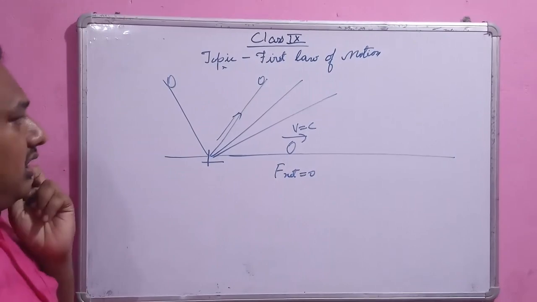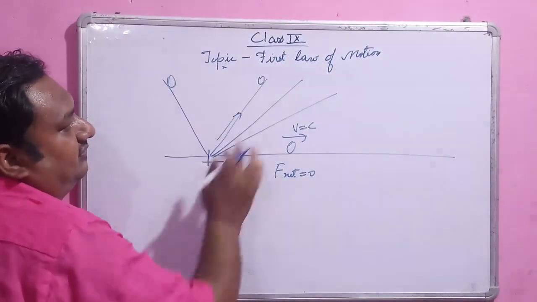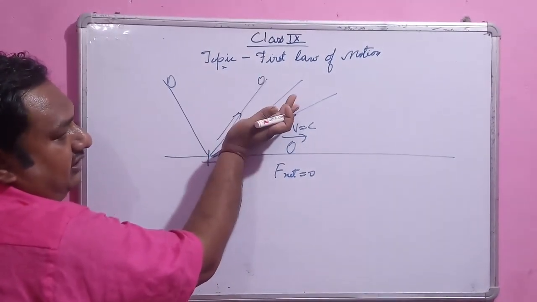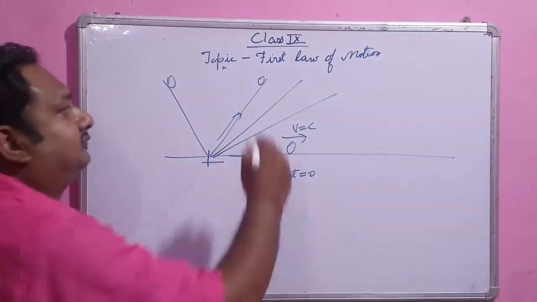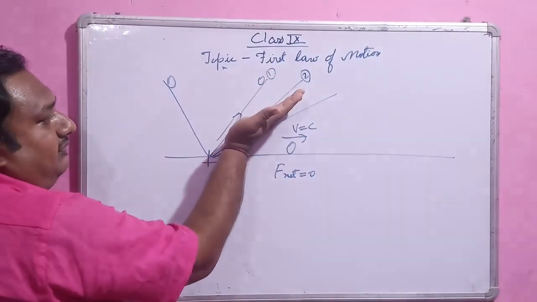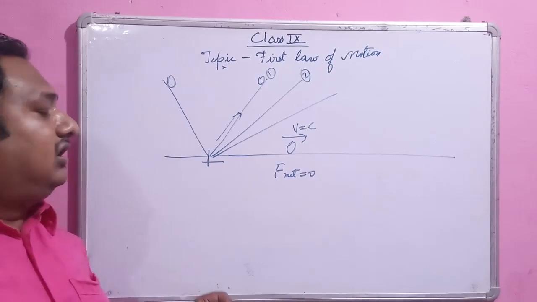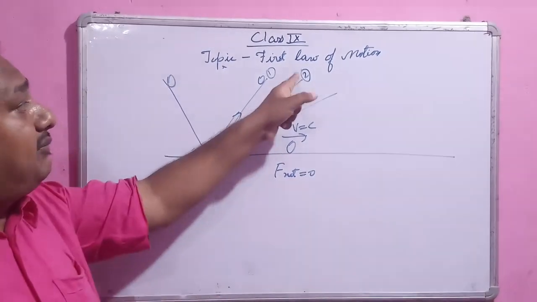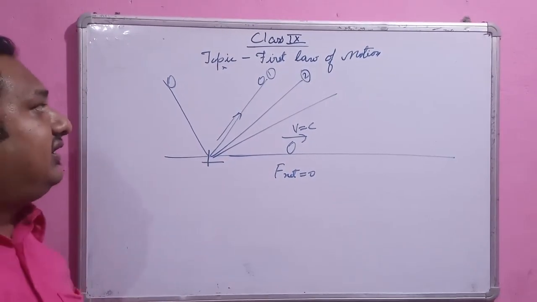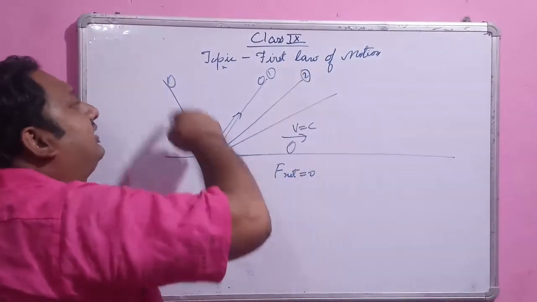The next thing that was done: if you change the inclination of the same plane, bending it toward the horizontal, this is our second plane, and this is the first plane. If you change the inclination from the first plane to the second, it is very surprising to see that the ball reaches the same height. This is the astonishing fact of physics: the ball reaches the same height, comes back, and again reaches the same height.